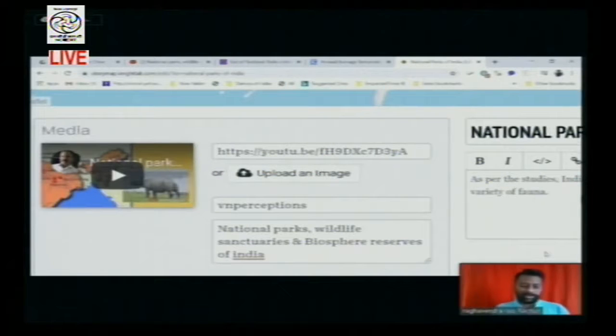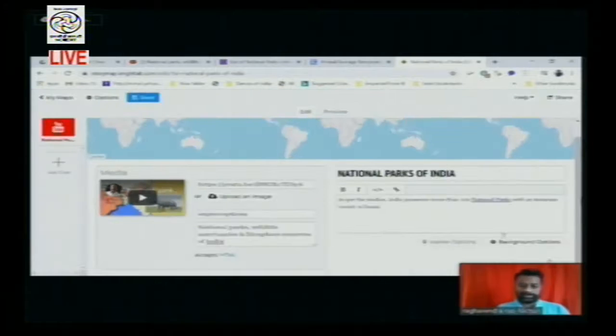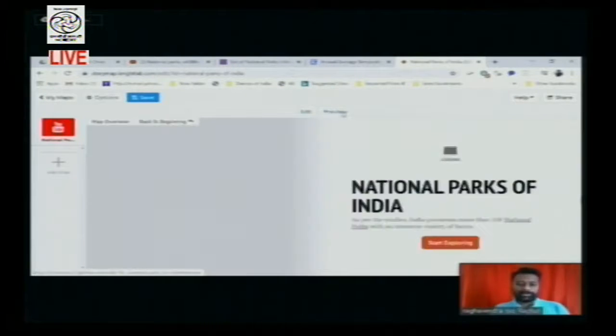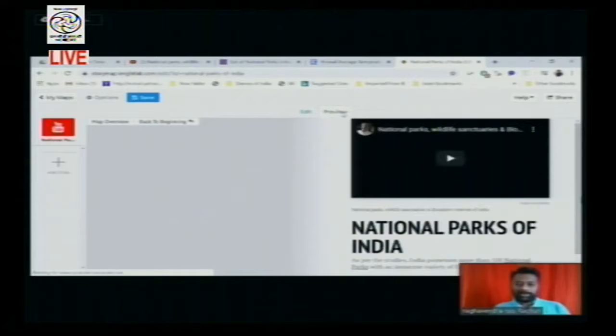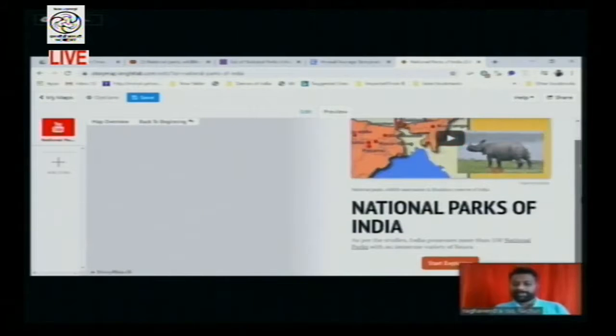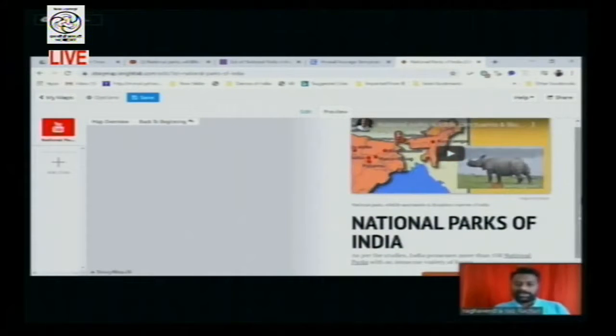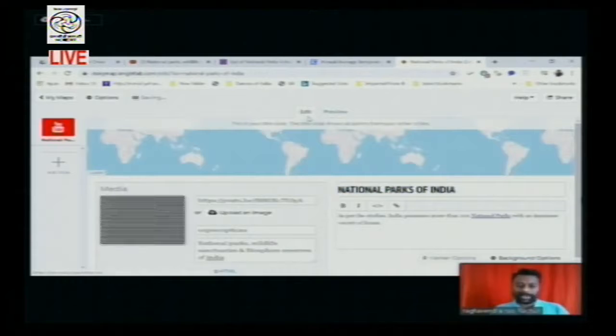Now soon after completion of this, you just want to take a look, so click on preview. When you click on preview, you are able to see the title page. Here we have not tagged any kind of map because we have not yet located a particular national park in India. We have only made a title. Now in the next step, you have to select a particular national park. So now you are making the first slide after the title.